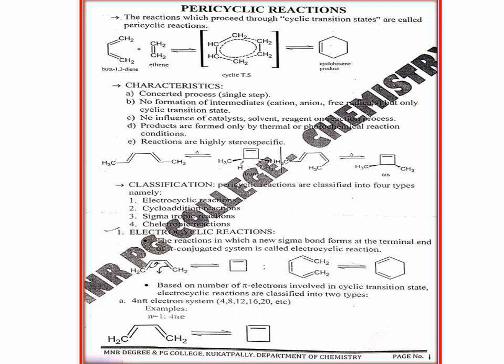So the name of this compound is 2Z,4E-hexadiene. Z gets the preference over E.